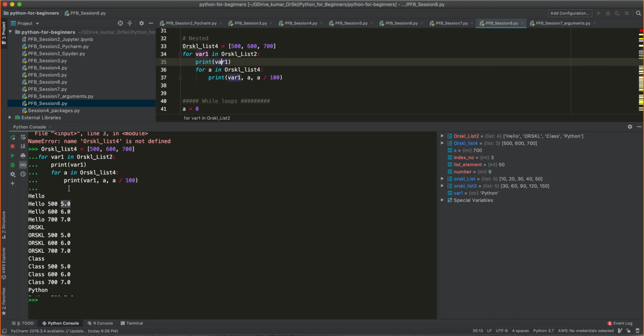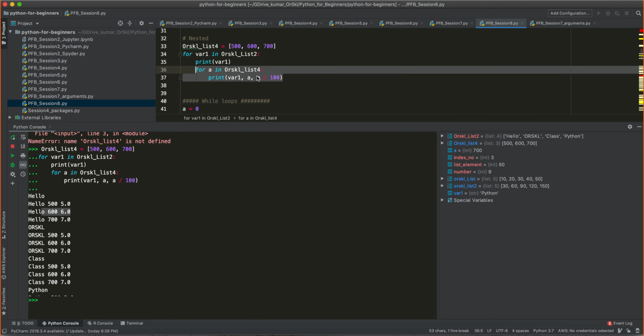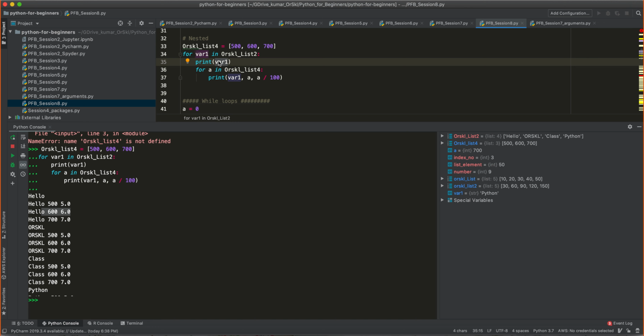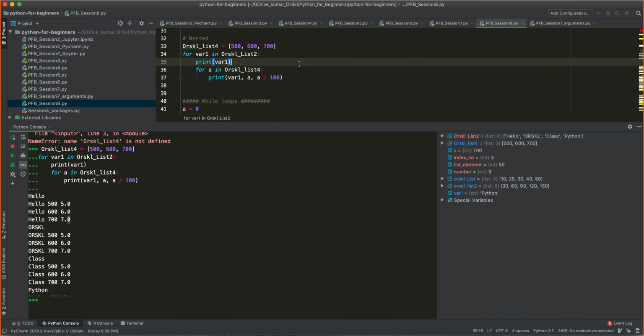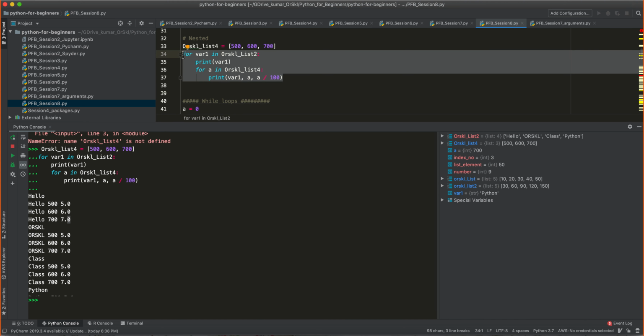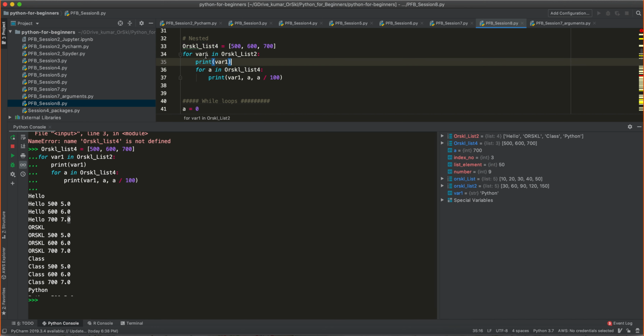So the var1 value will still be hello, but the second element is 600 and 600 divided by 100 is 6. And again the same for loop went into the third iteration and the var value is still only hello. It did not come out of the first loop of the parent for. And hello 700 and 7. Now after these 3 iterations of the inside for loop, the first iteration of the complete for loop has been completed. Now it came to the second iteration of the parent for loop.